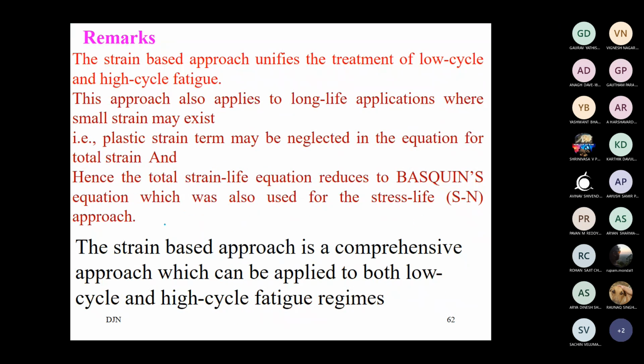But it is not always true. It depends on the material, and we have now understood the better approach is to use the transition life of the material as the best cutoff for considering things as high cycle fatigue or low cycle fatigue.